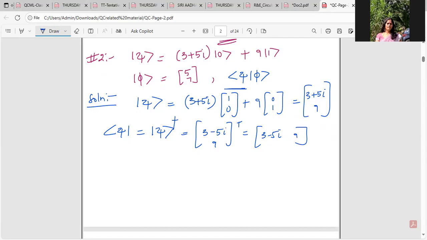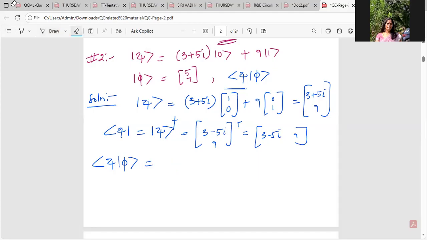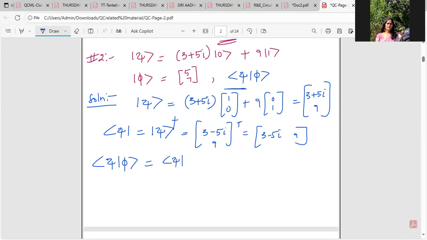Next, I should be finding the inner product. Just see here, if you split, things are very simple. Of course, it needs a bit of practice not to make errors with the notations. Bra xi, ket phi. Bra xi is nothing but 3 minus 5i, 9. Ket phi, it's been given in the problem, 5, 7.